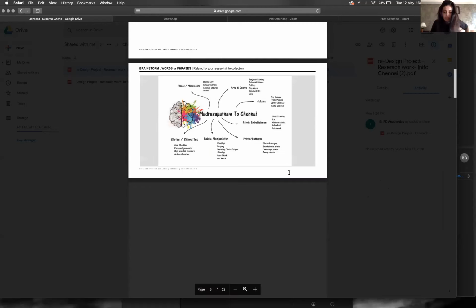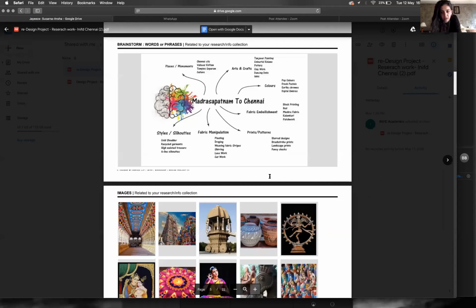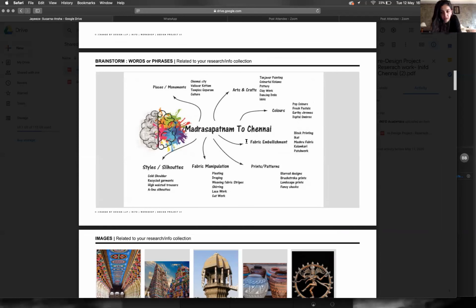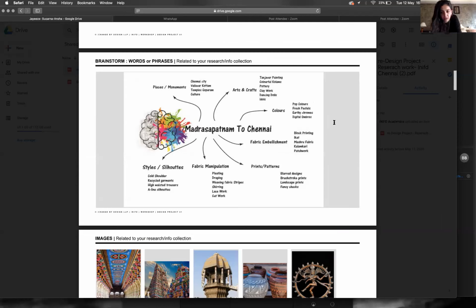it talks about, obviously, a place, and it has these different elements that have been put into the keywords. For me, this is too soon. I'm going to zoom in a little bit. If you guys can read this, you've got a place. The place has been broken down: places, art and craft, colors, fabric embellishment, prints, patterns, fabric manipulation, styles, and silhouette, right? So it's all broken down really nicely, but it's broken down in a way that talks about my garment already, right? It doesn't talk about the place.